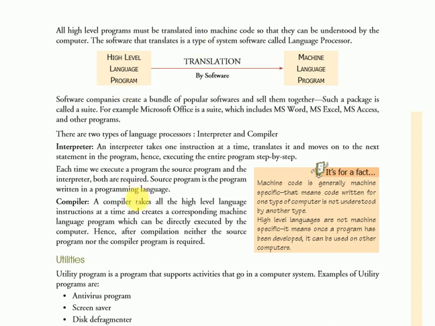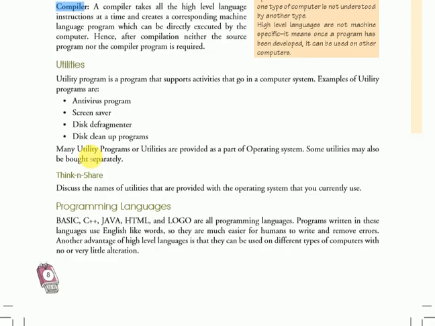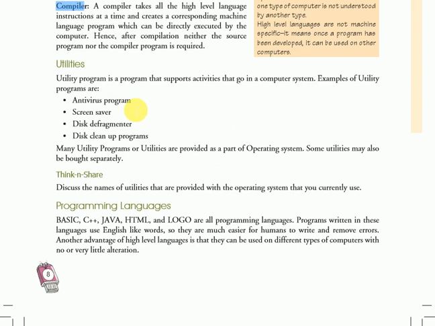So what is a compiler? A compiler is also a language processor, but it does not execute the instructions one at a time, step by step or line by line. It directly executes all your instructions. After compilation, neither the source program nor the compiler program is required. The compiler will also inform you about errors. It will find the error in the program, and after that it will tell you what the error in your program is.